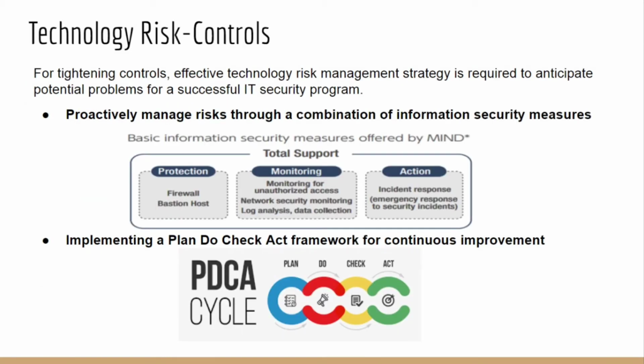Moving to technology risk control, an effective technology risk management strategy is put in place in order to anticipate potential problems by proactively managing risk through a combination of information security measures, namely protection, monitoring, and action, to prevent major incidents and breaches. And secondly, by performing a PDCA cycle, namely design, implementation, monitoring, and investigation in the network information security for continuous improvement of processes. I now pass on to Ranjana.